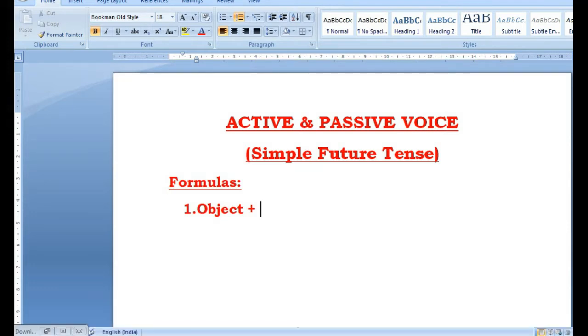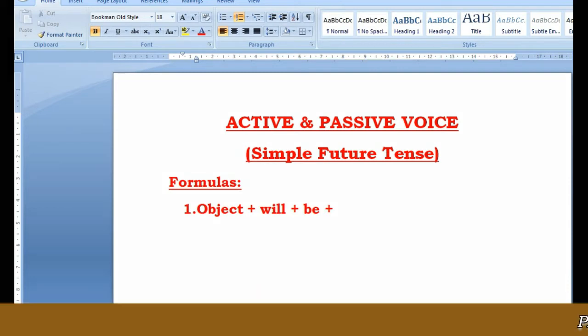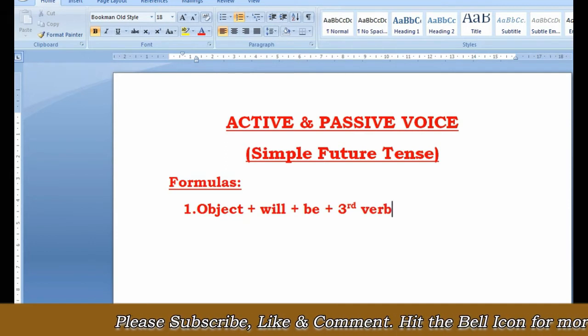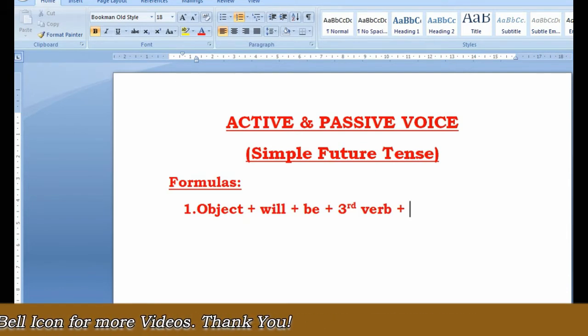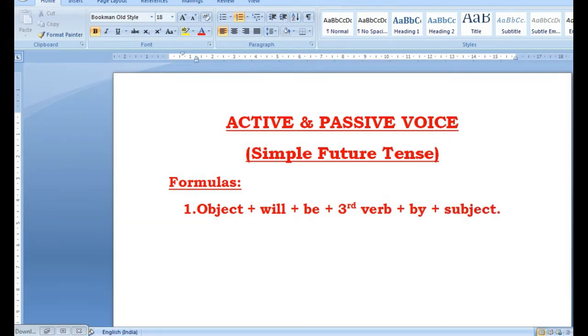It will be will plus be. And the first rule ends with a full stop because the first rule is for assertive sentence.